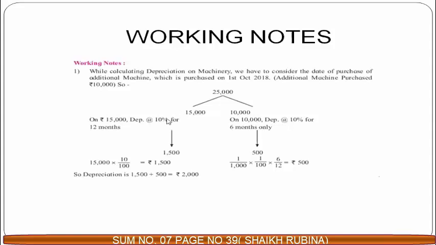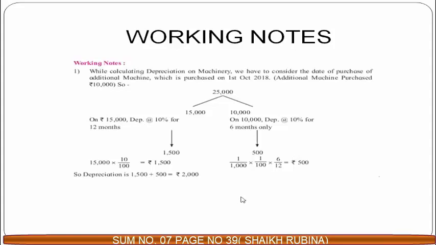Now, since it was there with us from the beginning, that means we have used the machinery for full year equal to 12 months. And the one which we had purchased on 1st October, we have used it for how many months? Start counting. October, November, December, January, February, March. Six months only. Yes. So now we are calculating depreciation on 15,000. See, 15,000. 10% you will get 1,500. 10,000, the depreciation on 10,000 will be for 6 months. Therefore, we have written 6 upon 12. Use for 6 months from 12 months. So the amount will be 500.